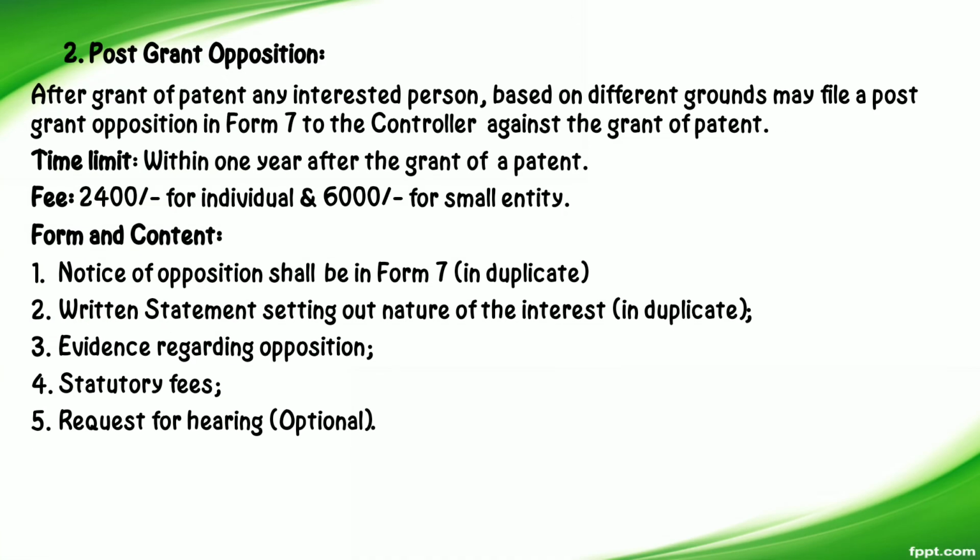Then the second one is a post-grant opposition. After grant of patent, any interested person based on different grounds may file a post-grant opposition in Form 7 to the controller against the grant of patent. The time limit for post-grant opposition is within 1 year after the grant of patent. And there is a fee for an individual of 2,400, and for a small entity it is 6,000.